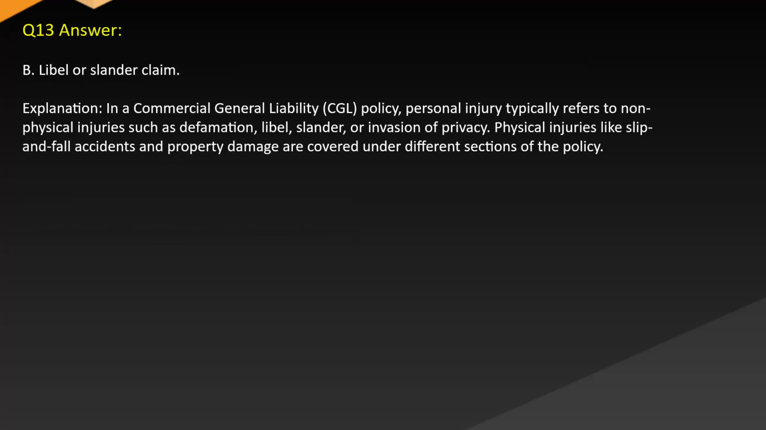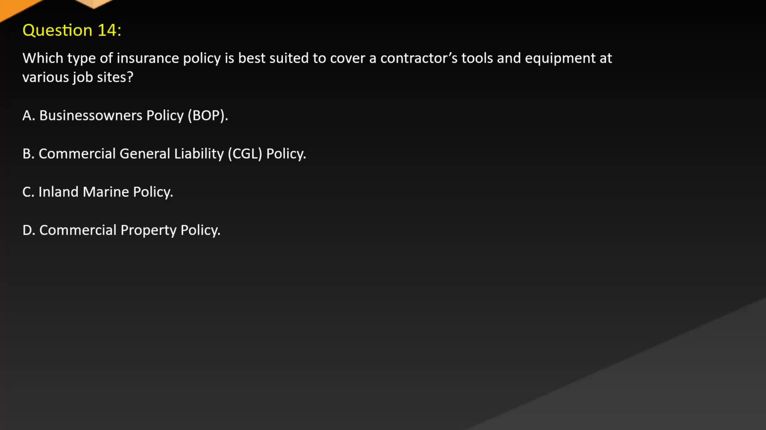Answer: B. Libel or slander claim. Explanation: In a commercial general liability (CGL) policy, personal injury typically refers to non-physical injuries such as defamation, libel, slander, or invasion of privacy. Physical injuries like slip and fall accidents and property damage are covered under different sections of the policy.